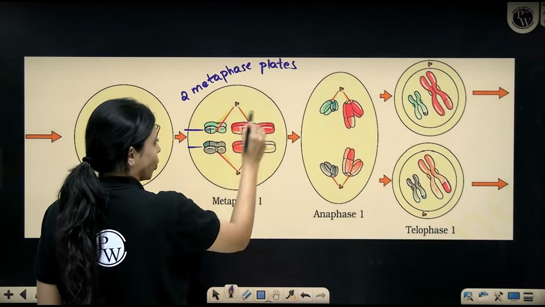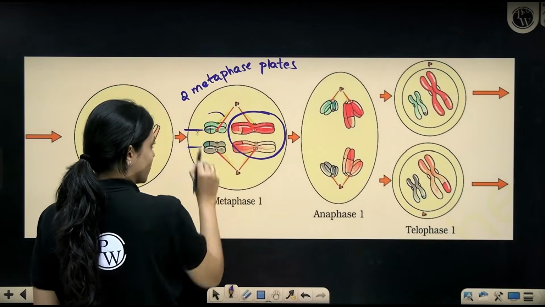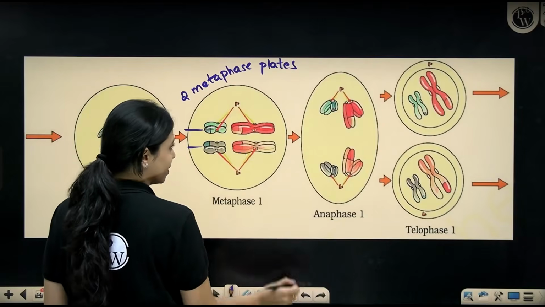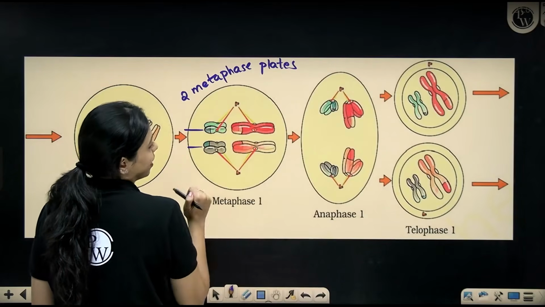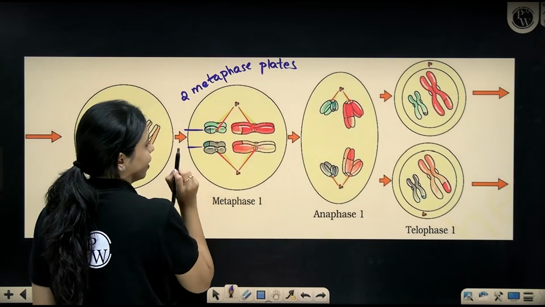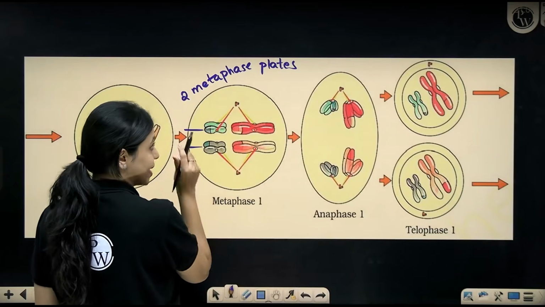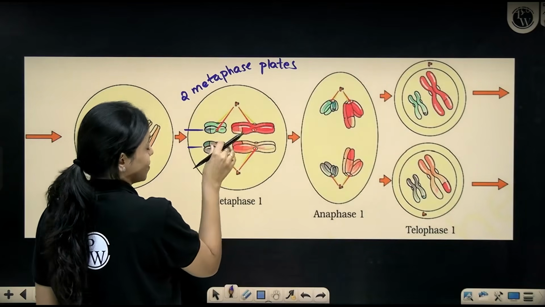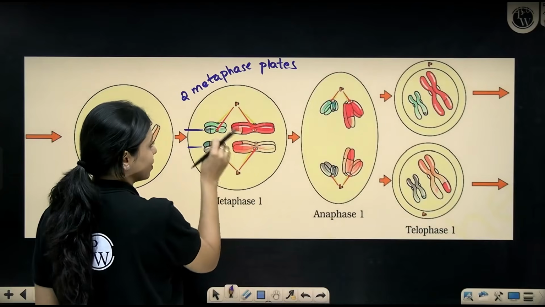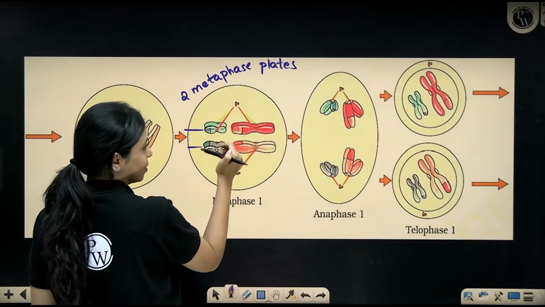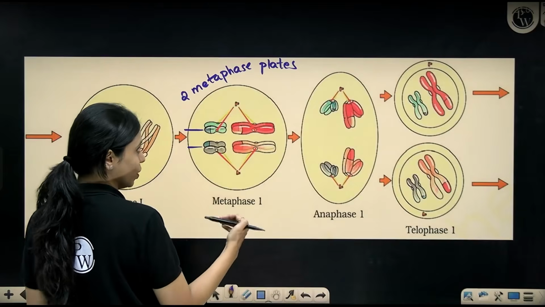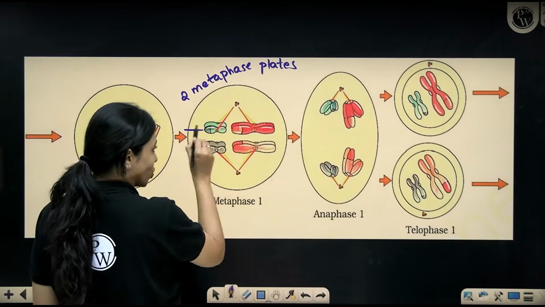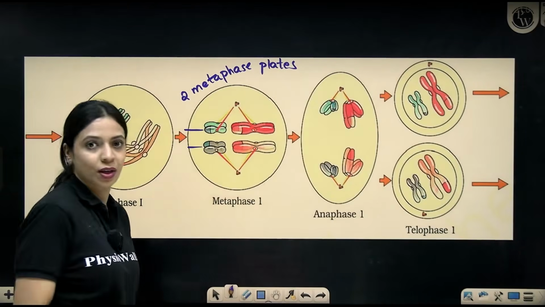Okay. So both of these belong to one homologous pair. These two belong to one homologous pair. They are arranged like this. Over here, you can see how the spindle fiber will pull the centromeres, or the chromosomes, towards the opposite pole. During anaphase, you don't see centromere splitting here.